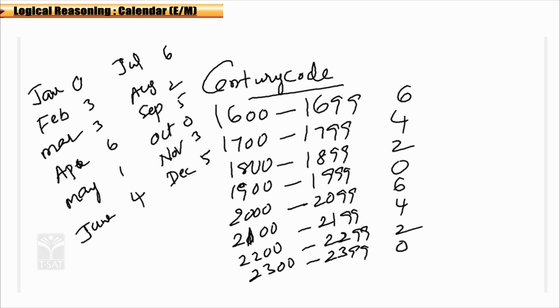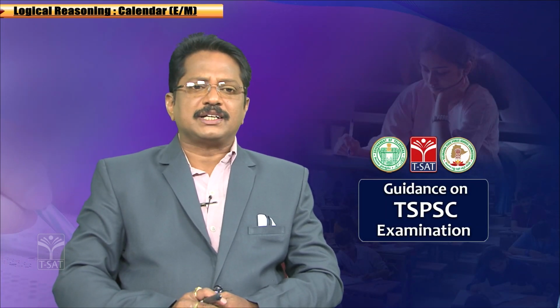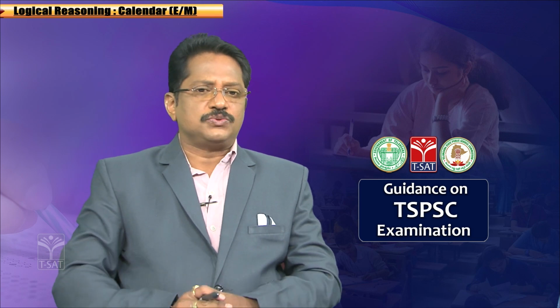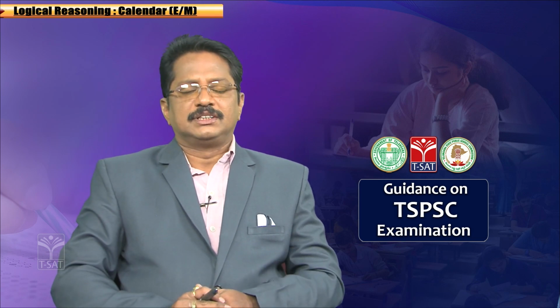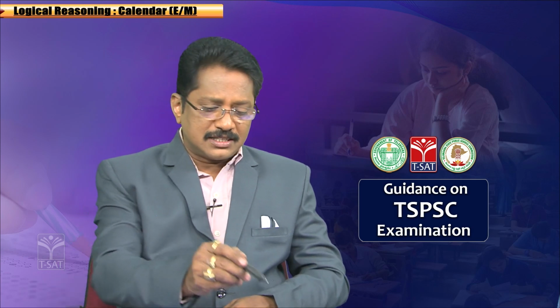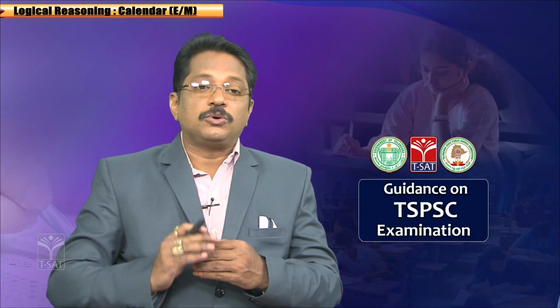So, no need to remember all those things separately, there is a very simple way. You can say 0336 146 250 35. When you remember this one, then it is very easy. These are month codes. Clear? Okay. So, here we got the month codes also. Now, we will see the day codes.